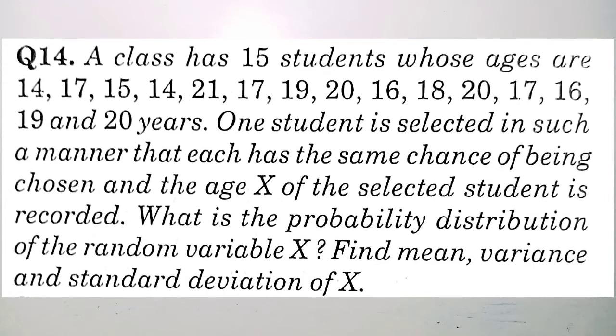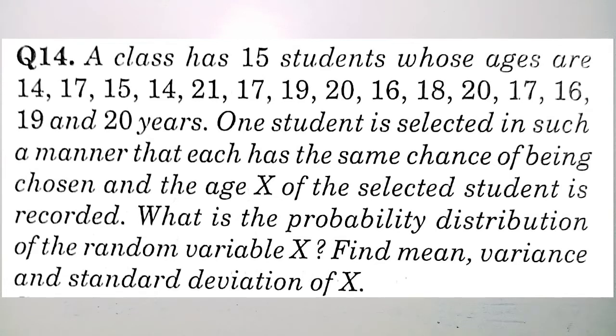The next question, a class has 15 students whose ages are 14, 17, 15, 14, 21, 17, 19, 20, 16, 18, 20, 17, 19, 19 and 20 years. One student is selected in such a manner that each has the same chance of being chosen, and age x of the selected student is recorded. What is the probability distribution of random variable x? We have to find out mean, variance and standard deviation, right students? Just read the questions twice.